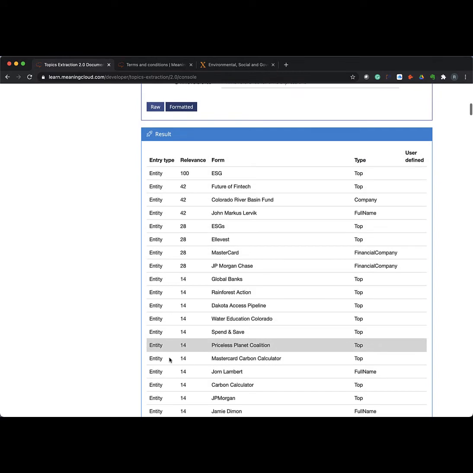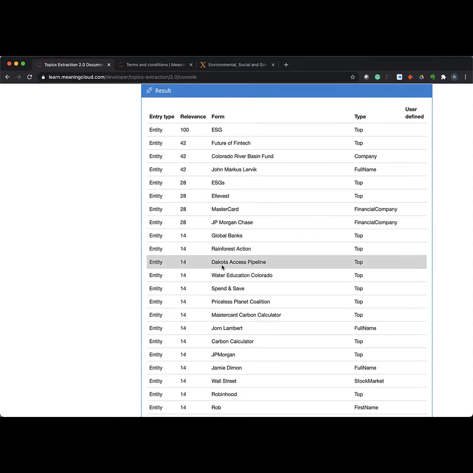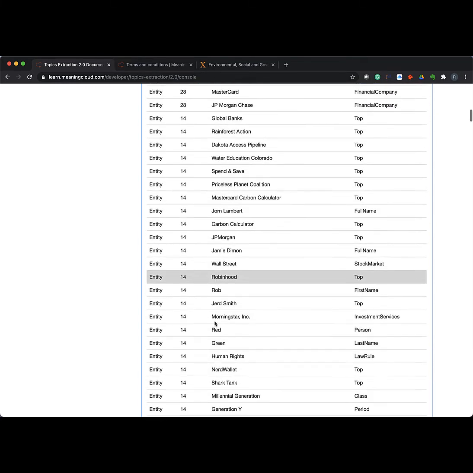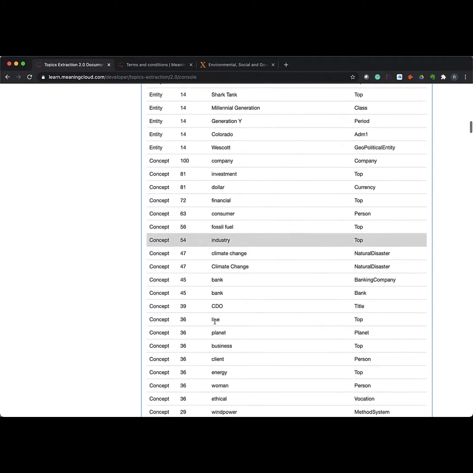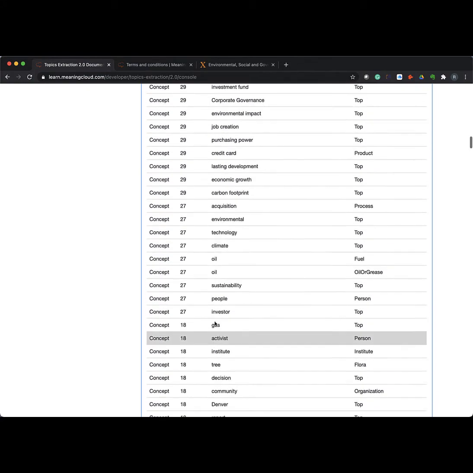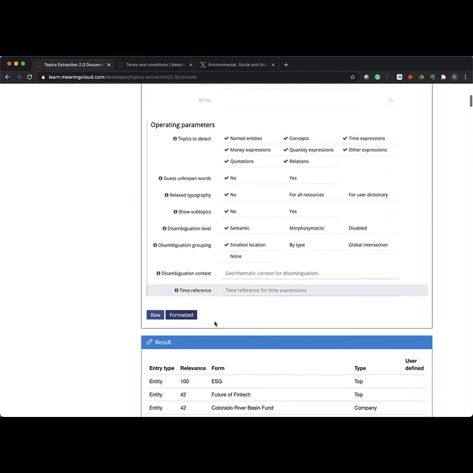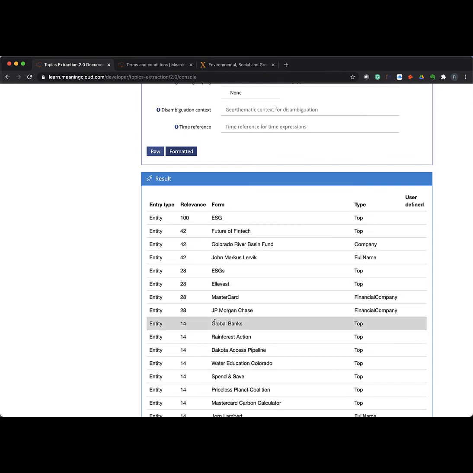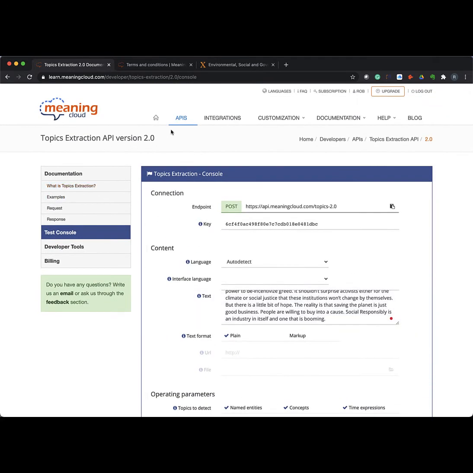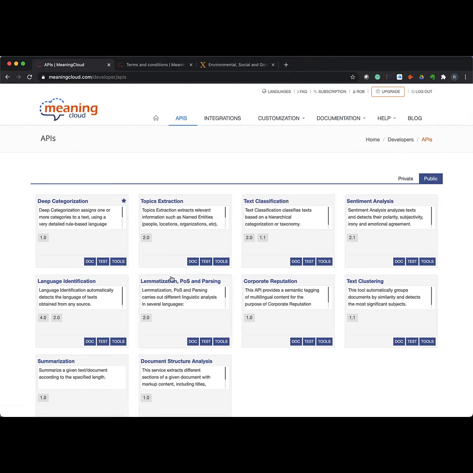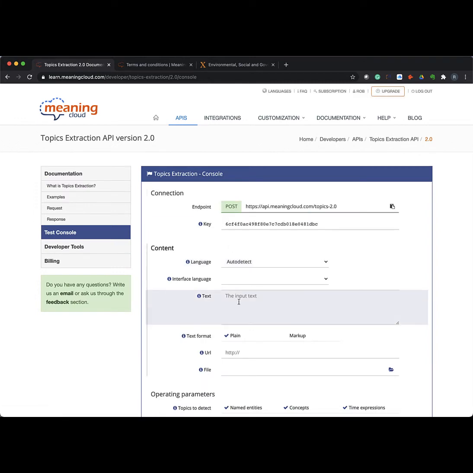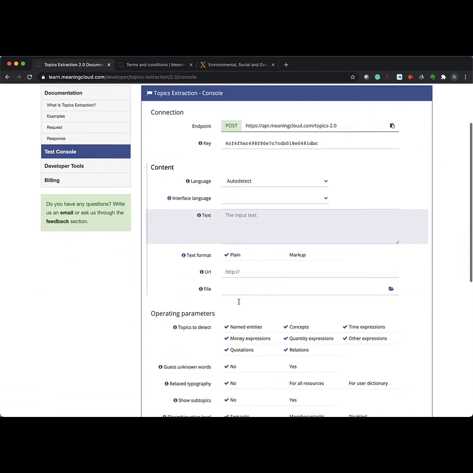So now you can see that you have the topic extractions from my article on the site, and you have various topics: Dakota Access Pipeline, Rainforest Action, Global Banks, JP Morgan and Chase. So some really good topical tags, and oftentimes what I'll do is I'll run a blog post here and then use this to determine which tags to put on the post. So that gives you an idea of how you can interact with the various APIs. You can do this with all of the APIs: read the documentation, hit the test, and go into the interface, the test console, and be able to execute.